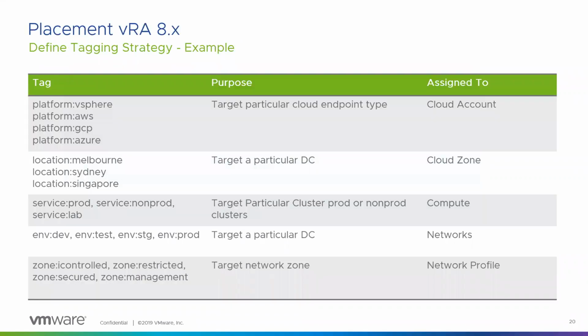One example of how we use tags is, for example, the first one is a capability tag where we say platform tags on specific cloud accounts. For location tags, we can have on cloud zones, production, lab, and such specific tags on the compute and on the networks and so on, and even on the profiles. So all this will enable how placement occurs of the individual deployments.